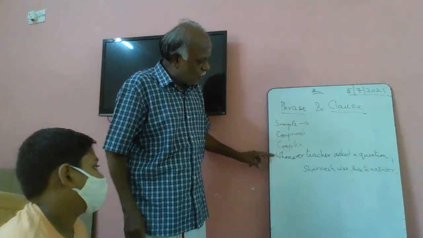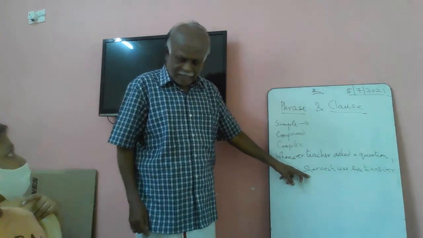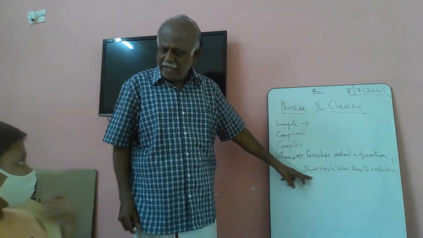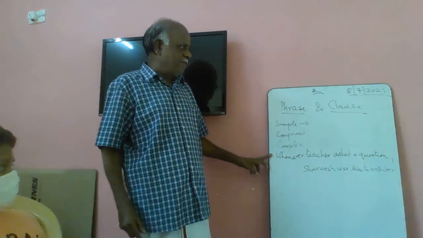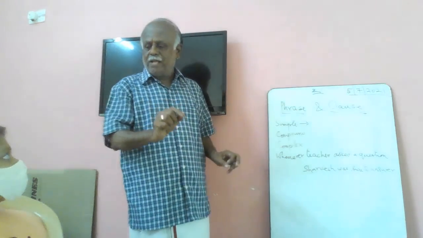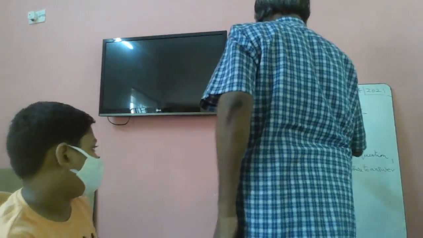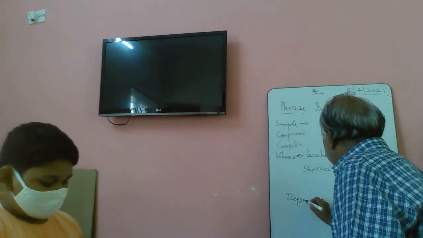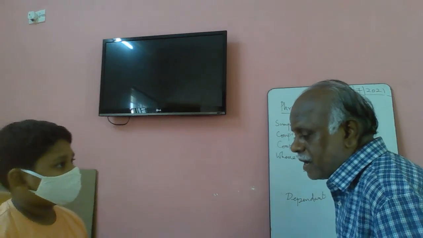So, this portion is dependent on the other sentence, no? It is dependent on this clause. Otherwise, clause, clause. So, this is called a dependent clause. Dependent clause. Why do we call it a dependent clause?